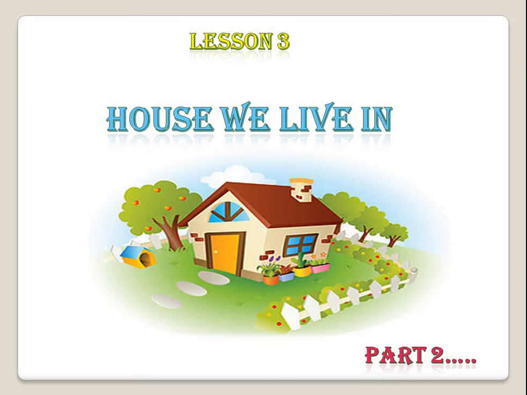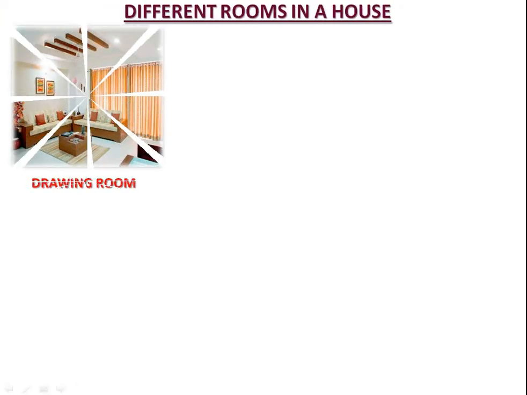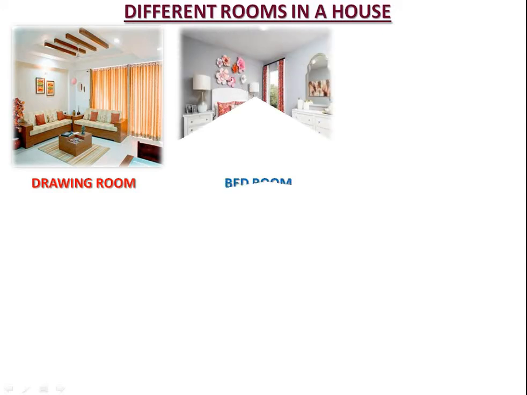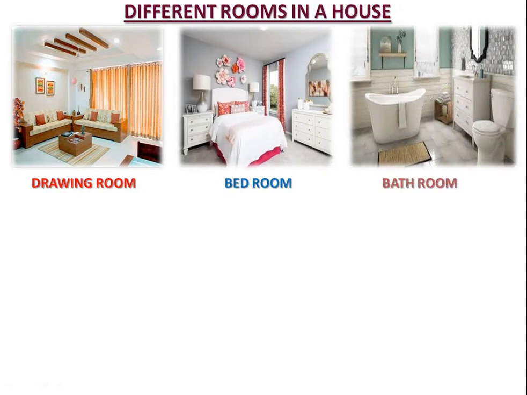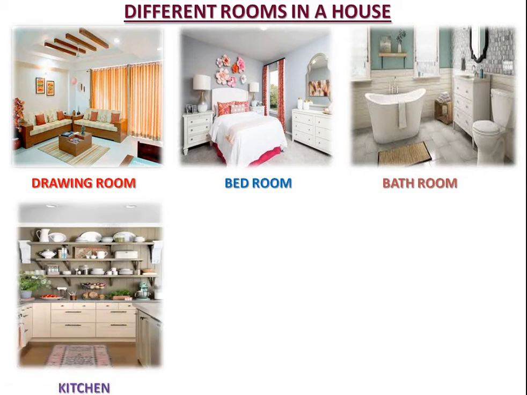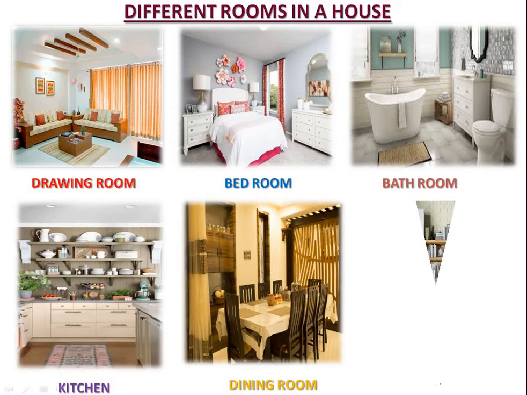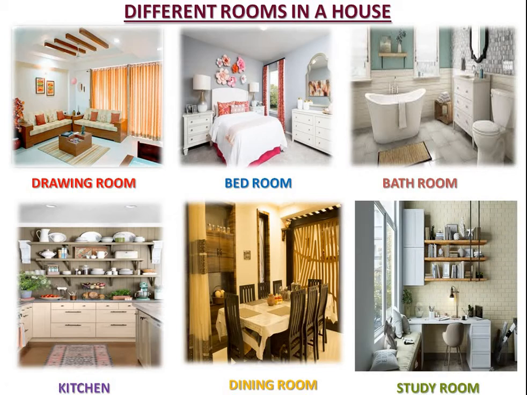And we also got to know about the different types of rooms, right, children? What are the different types of rooms? Yes, the drawing room, the bedroom, the bathroom, the kitchen, the dining room, and the study room. These are all the different types of rooms. This is all we have learnt about lesson number 3, House We Live In, part 1. And now let us go into part 2.